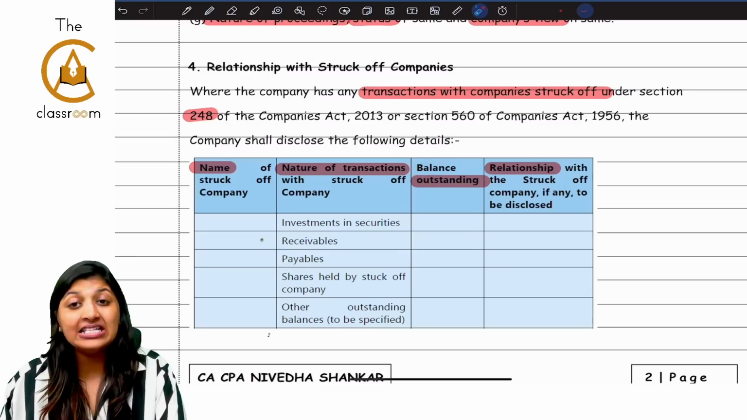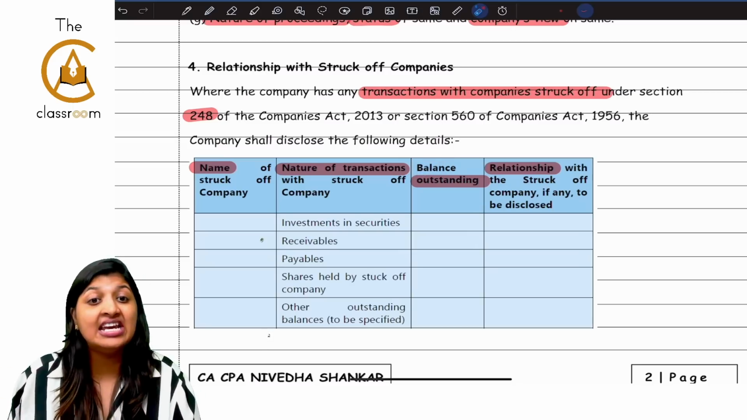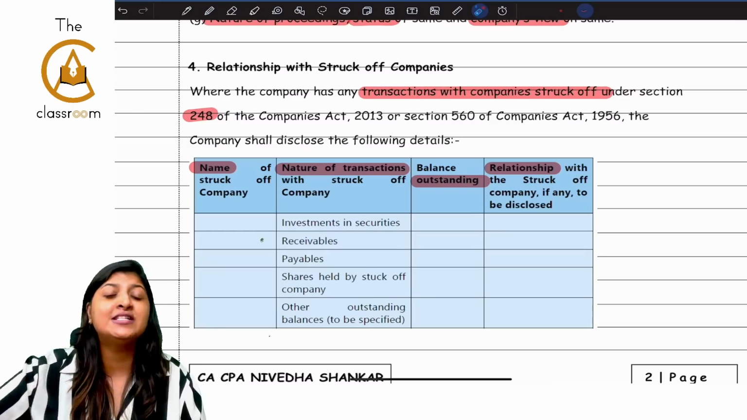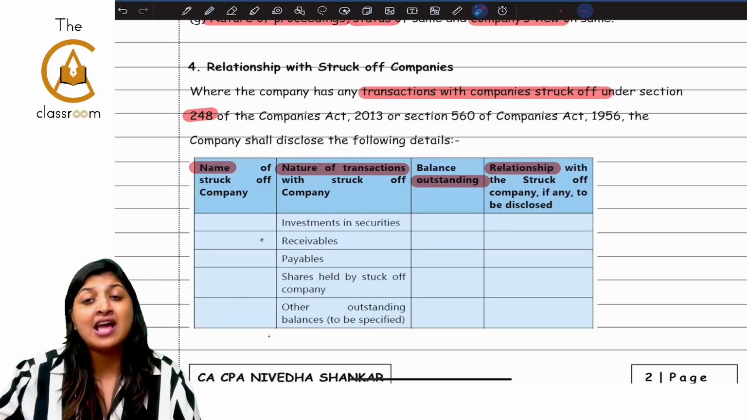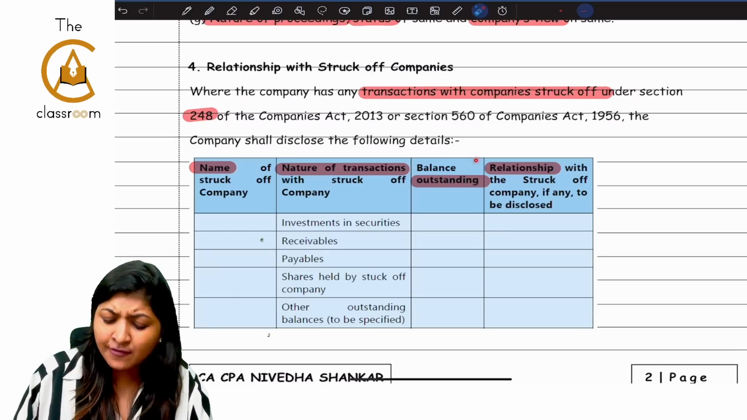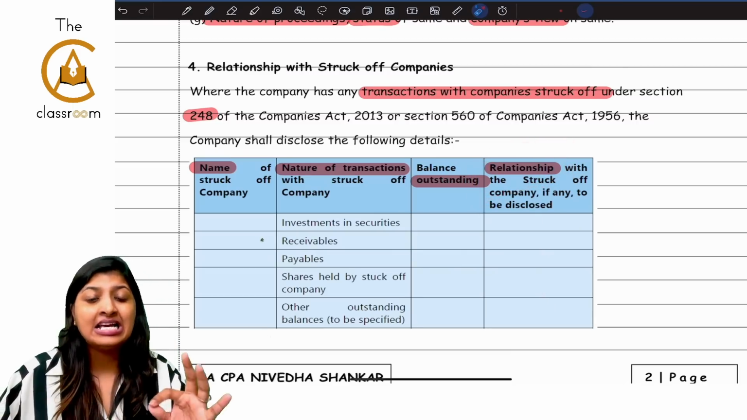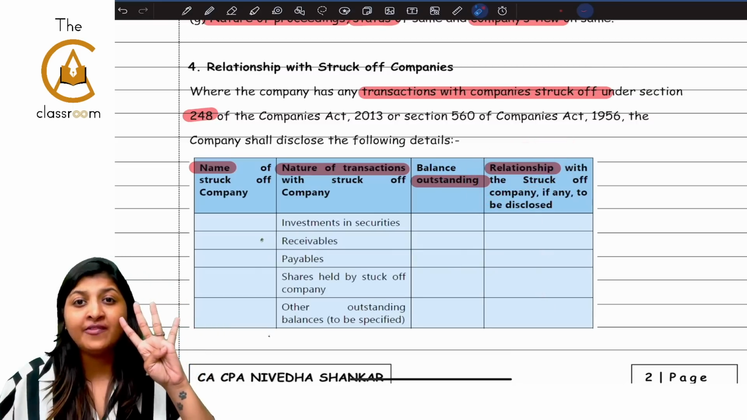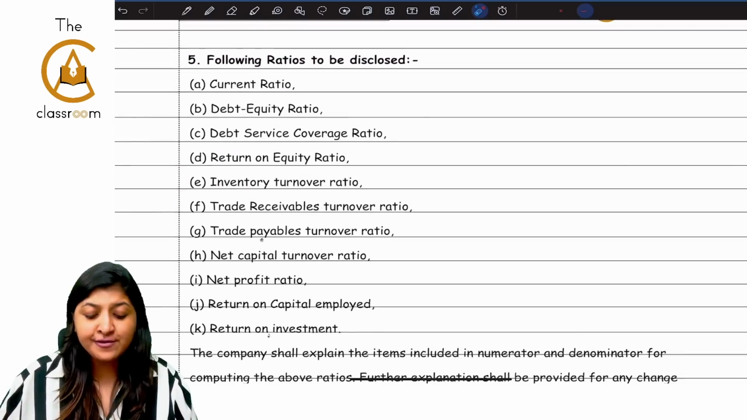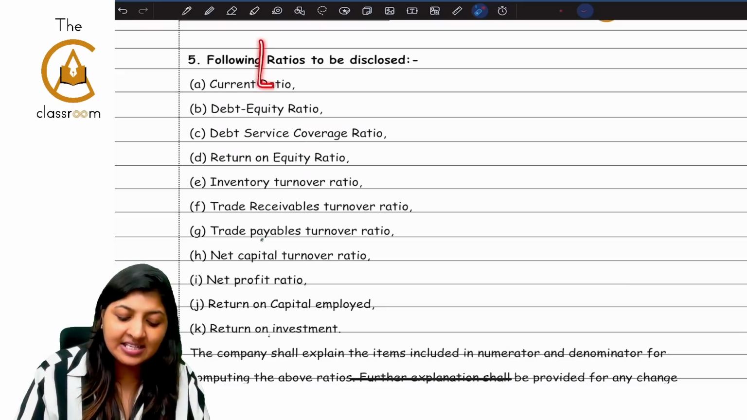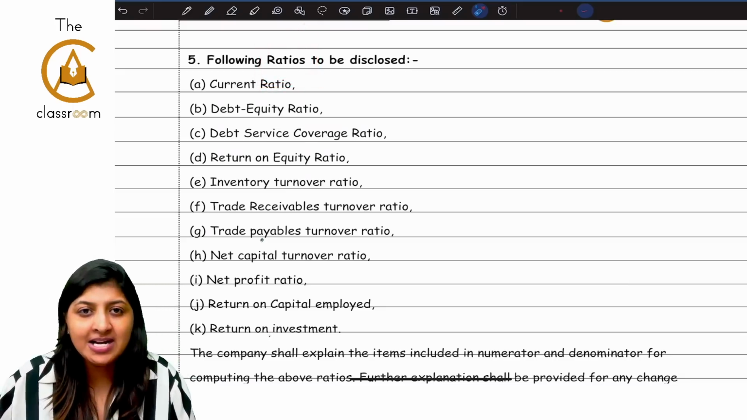What is the balance outstanding, and is there any relationship? That struck off company is my subsidiary company, it is my holding company, it is my associate, it is my joint venture. Like that, if you have any relationship, please mention that also separately. This is the fourth one, relationship with struck off company. Fifth, the following ratios to be disclosed. Out of all the additional information, this is the one which has been tested multiple times, guys.